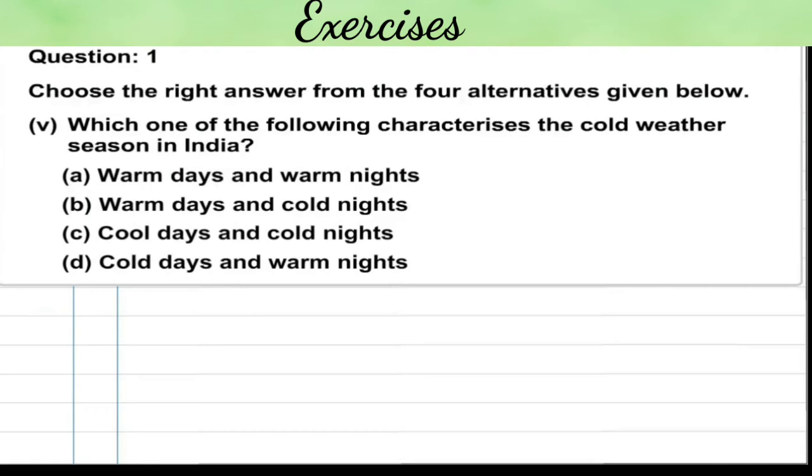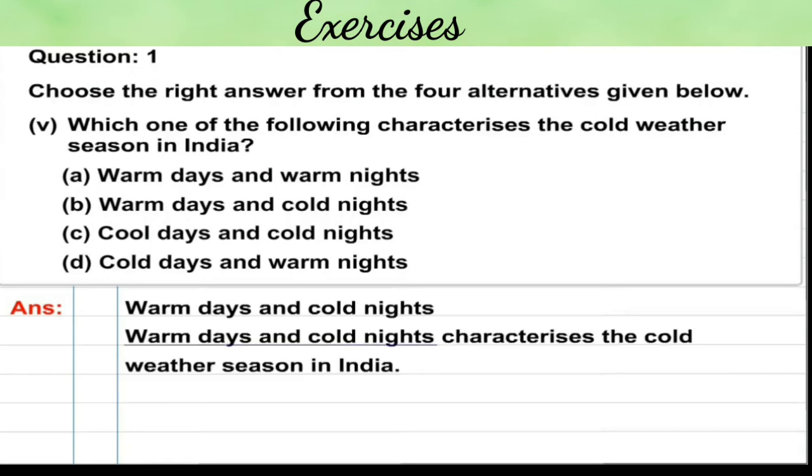Number 5. Which one of the following characterizes the cold weather season in India? Options are A. Warm days and warm nights, B. Warm days and cold nights, C. Cool days and cold nights, D. Cold days and warm nights. The correct option is B. Warm days and cold nights. Warm days and cold nights characterize the cool weather season.